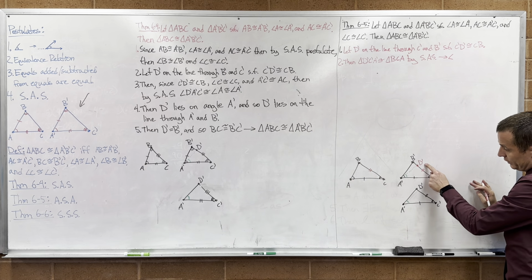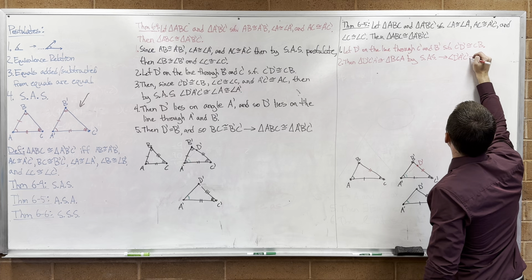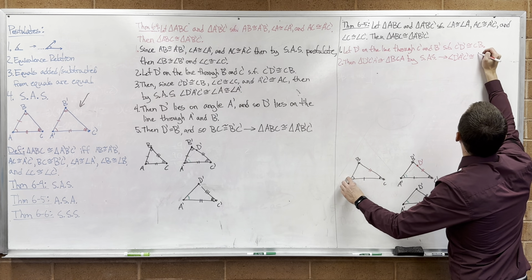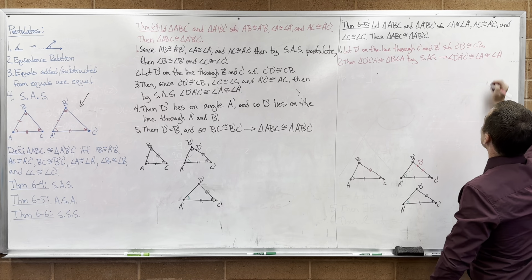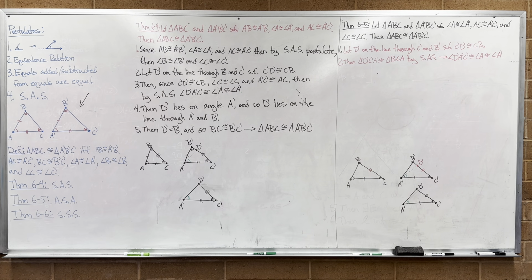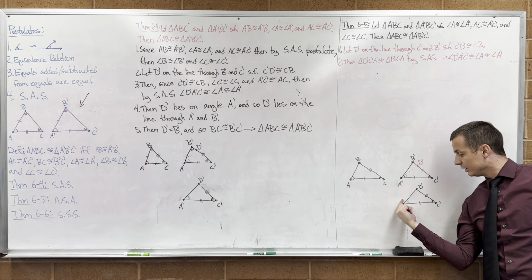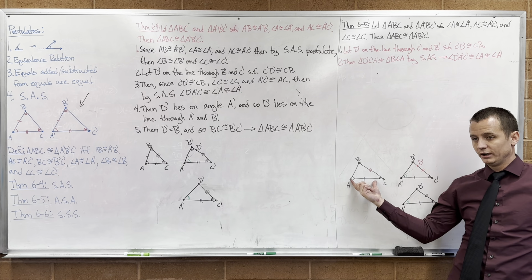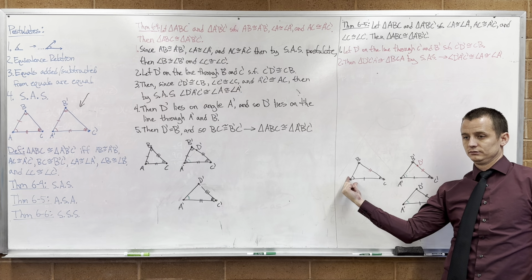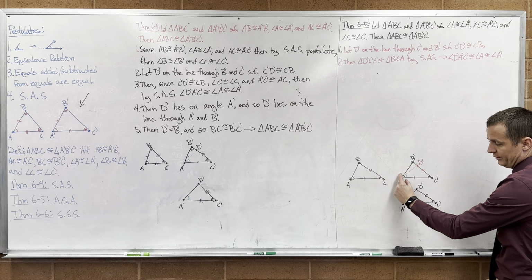which gives me that this angle, D prime A prime C prime, is congruent to angle A, which we already knew is congruent to angle A prime. Since this triangle is congruent to this triangle, this angle has to be congruent to this angle. With me? We already knew that this angle was congruent to this whole angle.